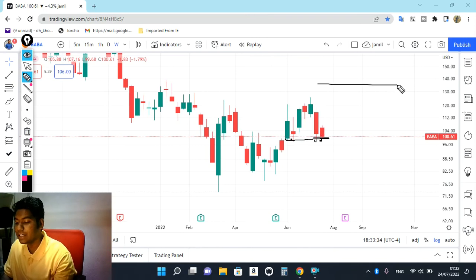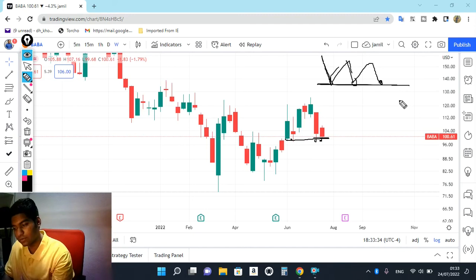Remember one point, especially on the support and resistance level: if support is hit multiple times, suppose first time, second time, third time, if the market again and again comes down into the support, it's a sign of negativity. This is the place where we can plan for selling, not for buying.